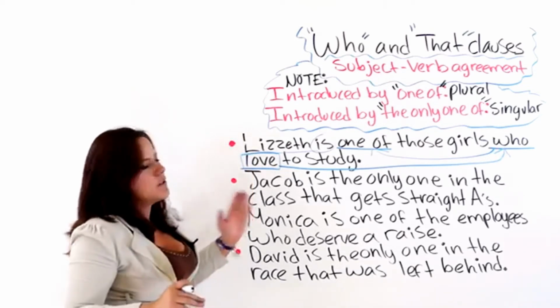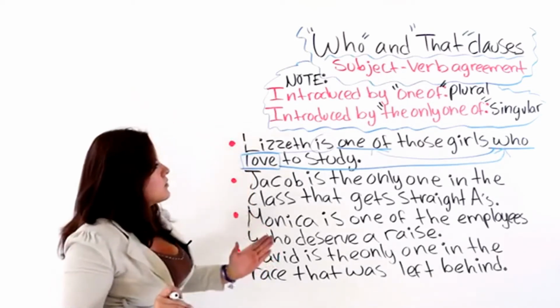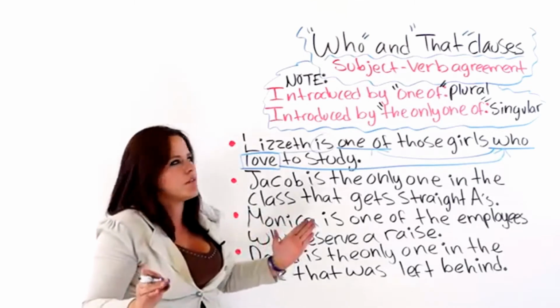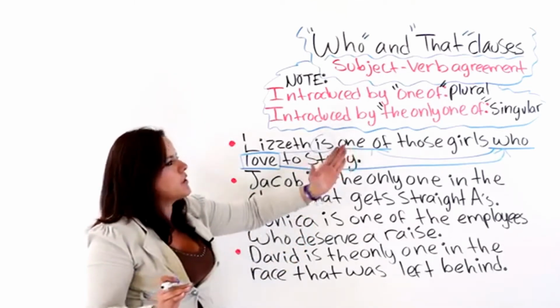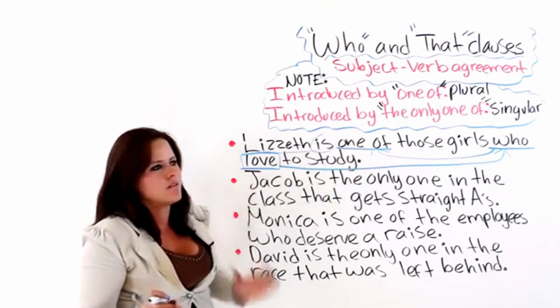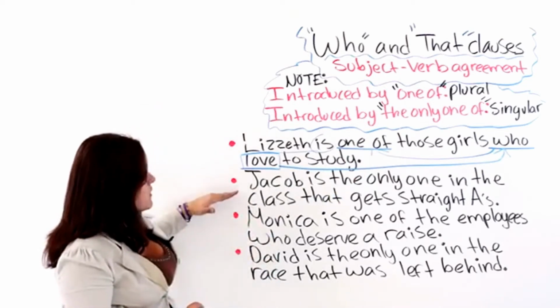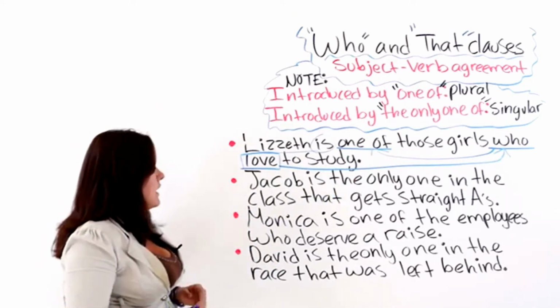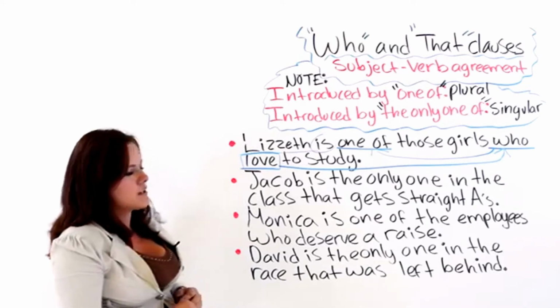Alright? So every time you see a who clause, note if it is introduced by one of or the only one of.